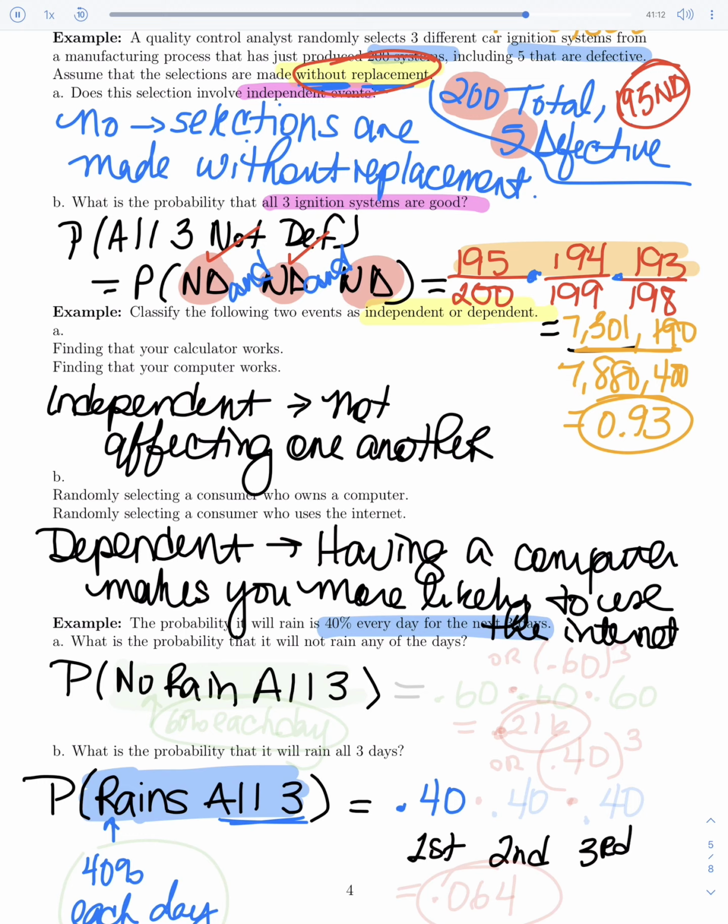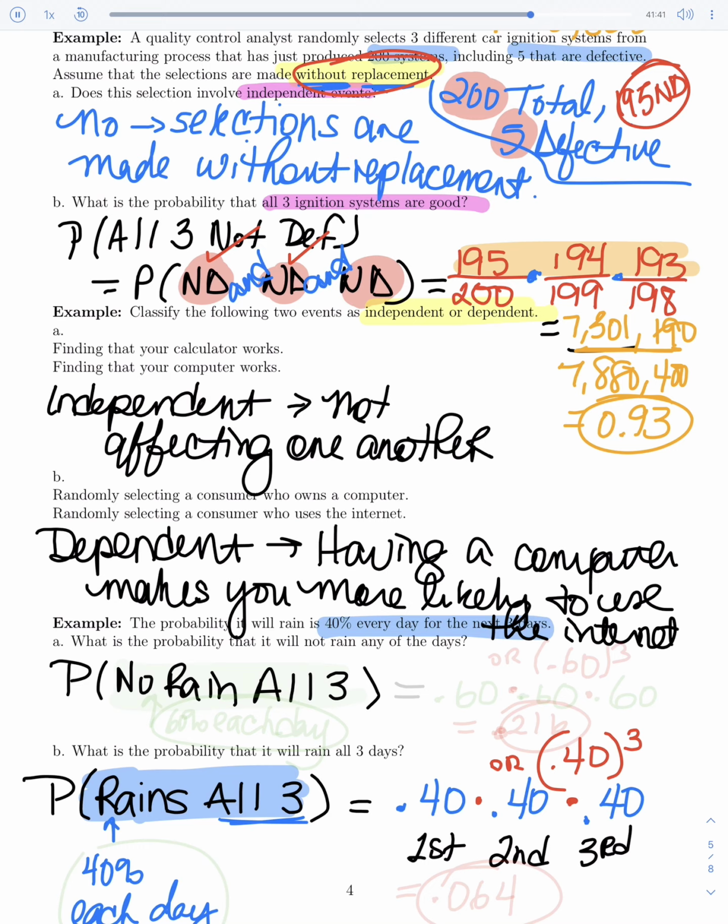They did say for the second day, it's still another 40%, so we can still use the 0.40. And for the third day, it's also 40%, so I can use another 0.40. But remember, just like before, I want all of these to happen. So it's "and," so I need to be multiplying all these decimals. So I'm multiplying 0.40 times 0.40 times 0.40, or you can just write it as 0.40 raised to the third power, because they're all the same.